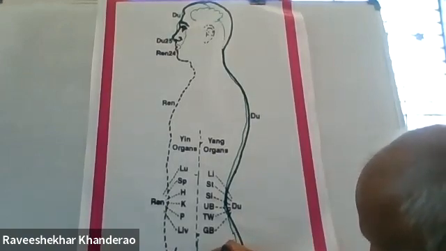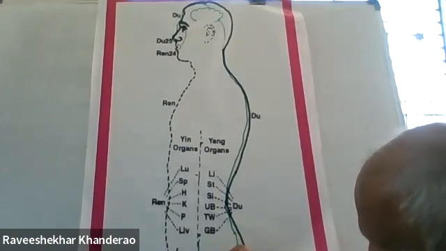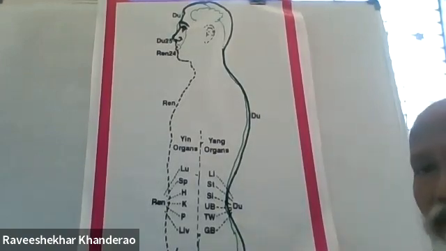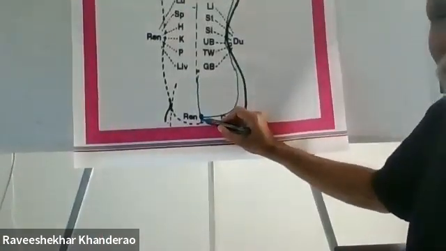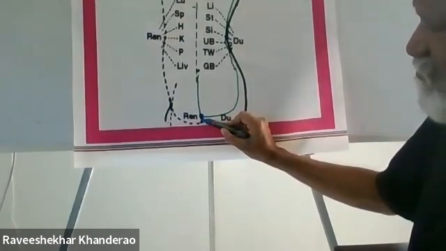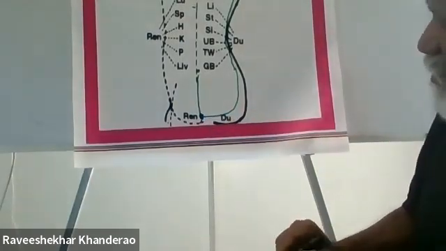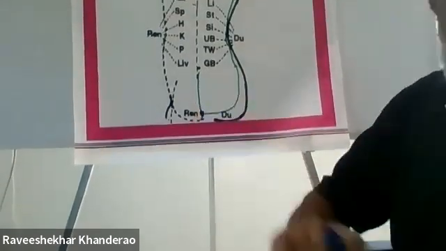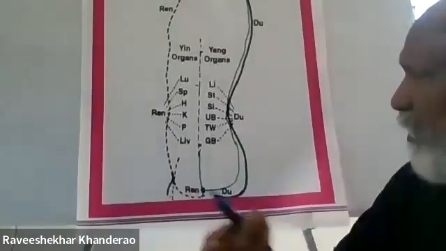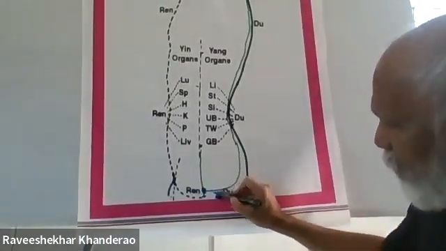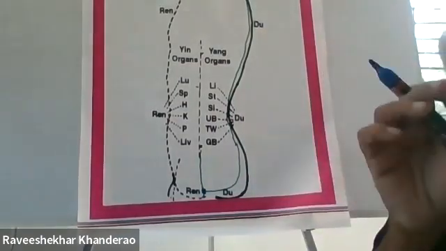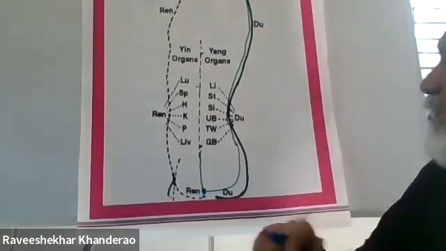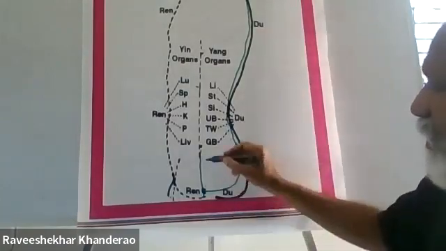It comes down to the middle, see this. Am I right, Dr. Archana? Yes, Ravi. So this is the point, this is the perineum, where the REN meridian and the DU meridian meet. It is between the genitals and the anus area. Okay, so this is the Muladhara chakra.